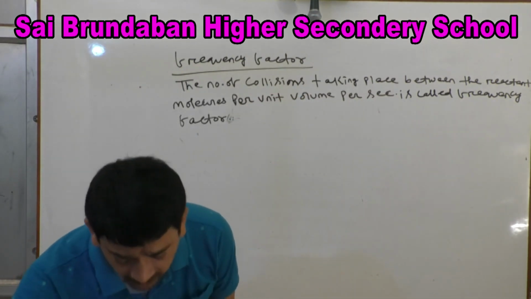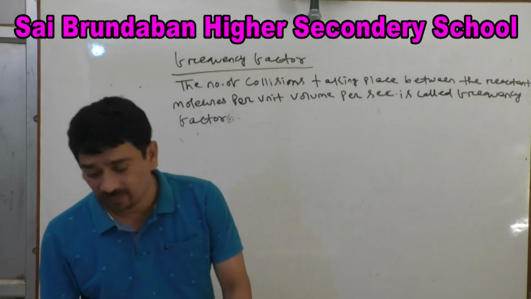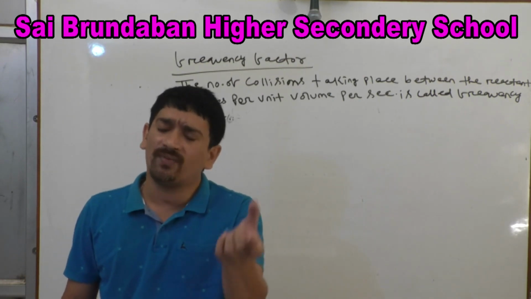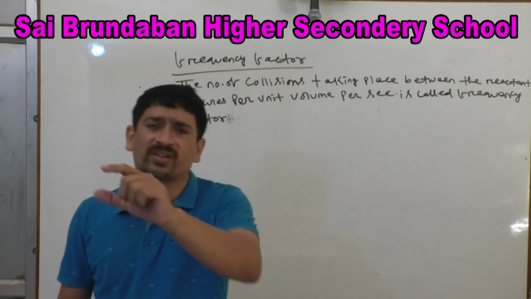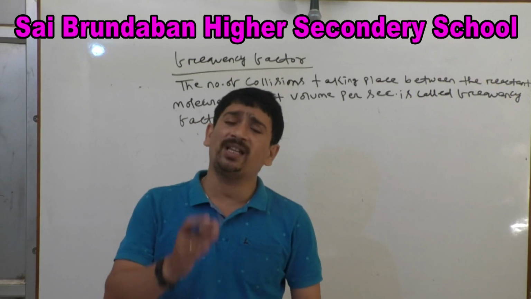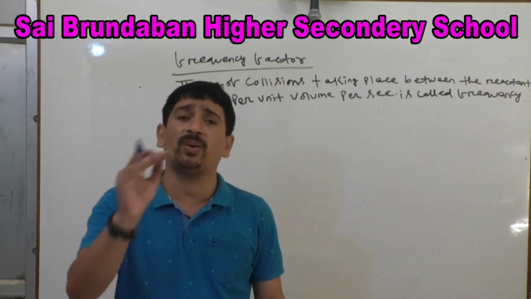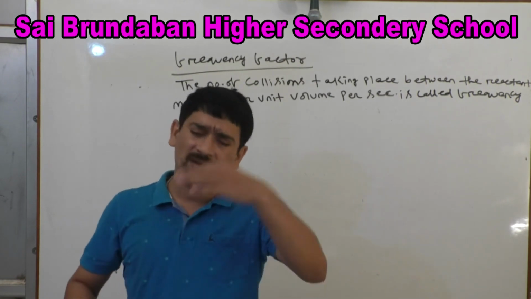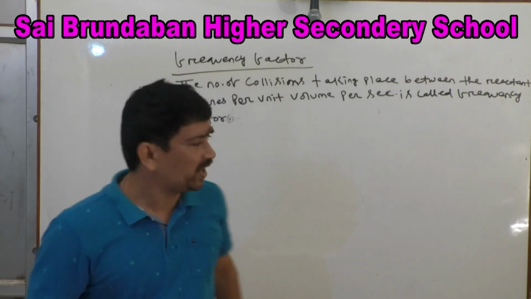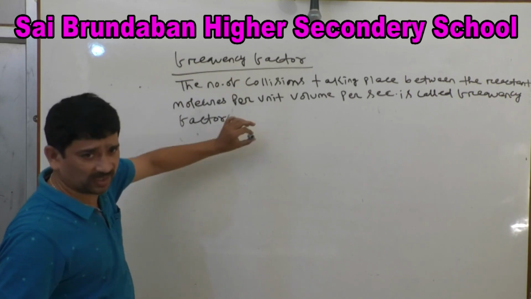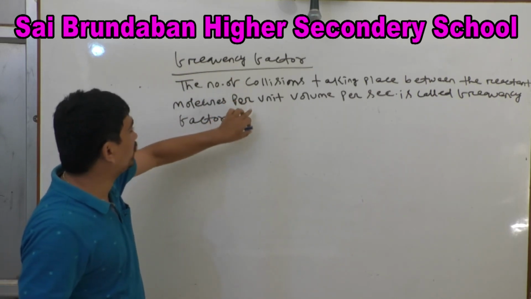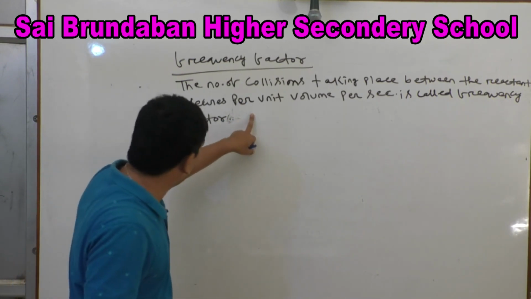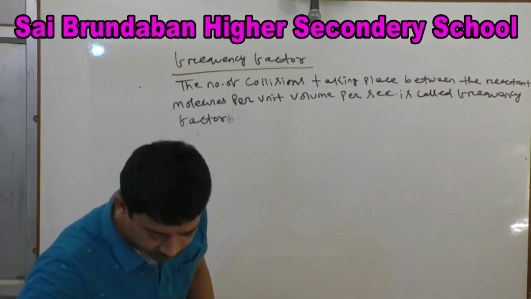Also, it gives the effective binary collisions of reactant molecules per unit volume per second. Also we can say that it gives the effective binary collisions between the reactant molecules per unit volume per second to give the product. That is also called the frequency factor. So this is the simple definition. So far I am giving you this definition, you will use it. This is the easiest definition to write the frequency factor.